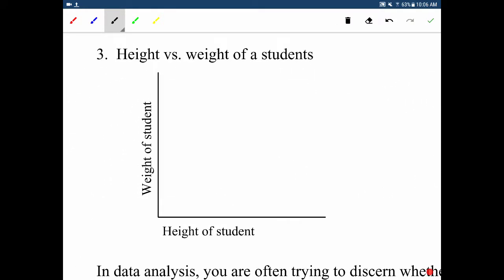Height and weight of a student. Generally, the taller somebody is, the more they weigh. And actually, it's quite dramatic. People don't necessarily realize how much weight height adds. But the taller you are, the more you probably weigh. So the same kind of idea there.